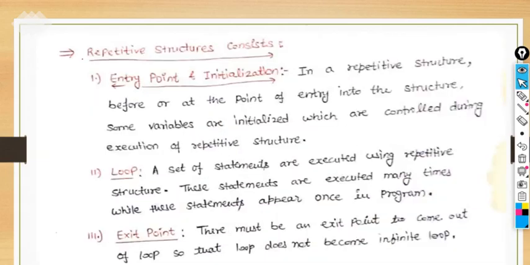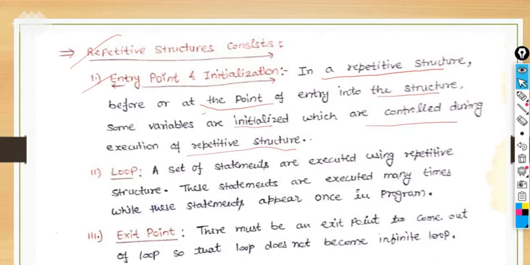First we have to discuss what repetitive structures actually are. A repetitive structure consists of these points. The first is entry point and initialization. In a repetitive structure, or looping structure, before or at the point of entry into the structure, some variables are initialized which are controlled during the execution of the repetitive structure.